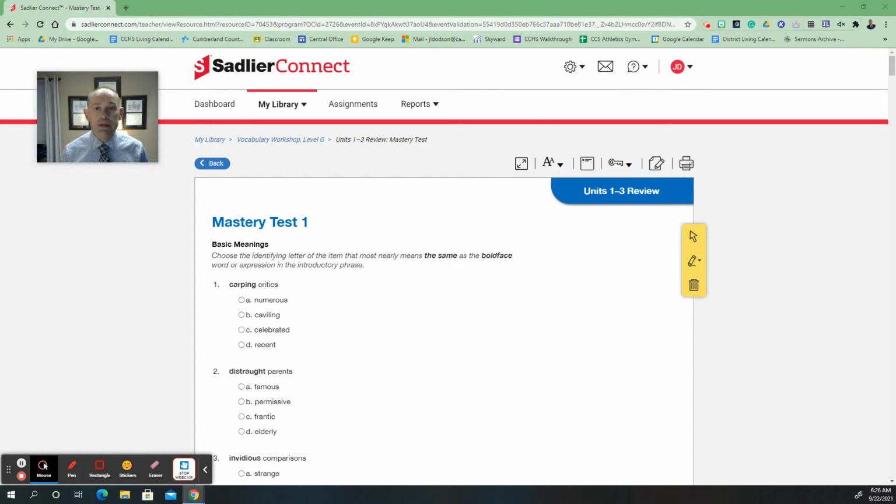And the word is coherent. If something is coherent, it sticks together. If your essay is coherent, then it has logical and subtle transitions. The opposite would be disjointed, disconnected.